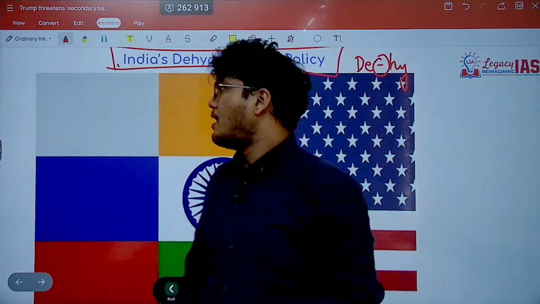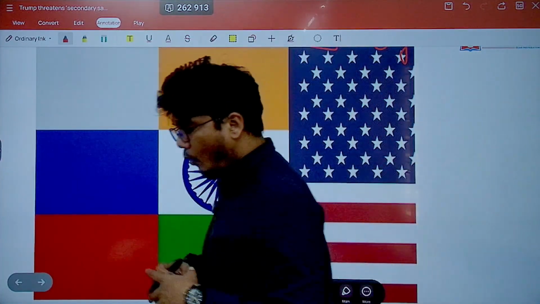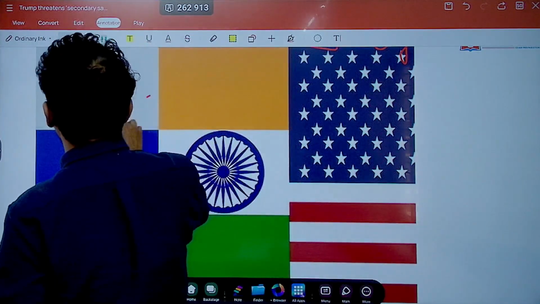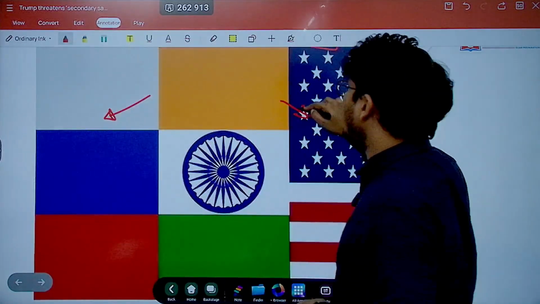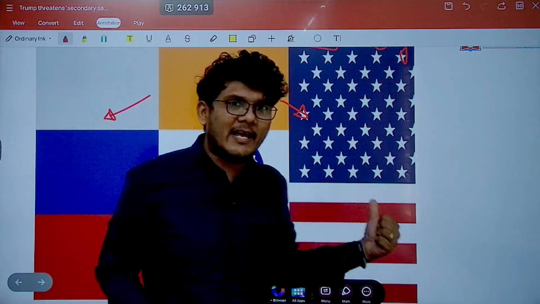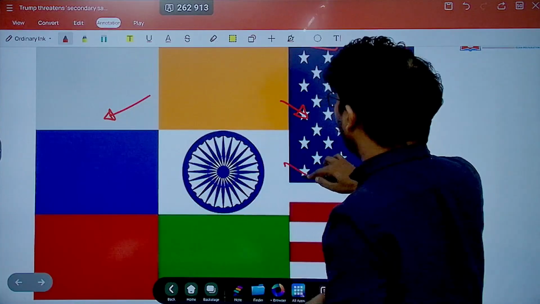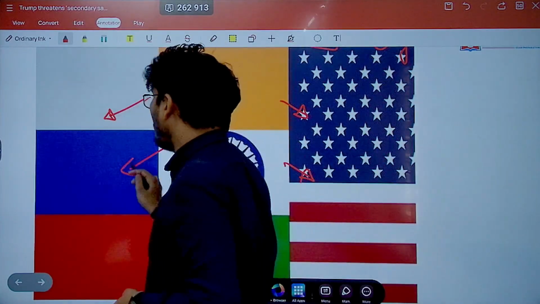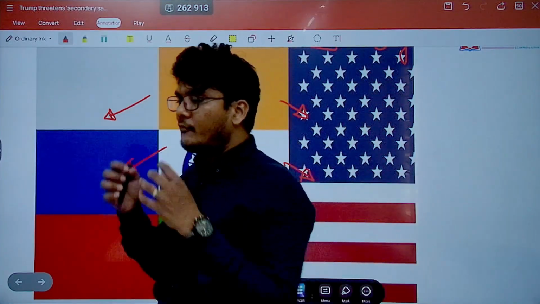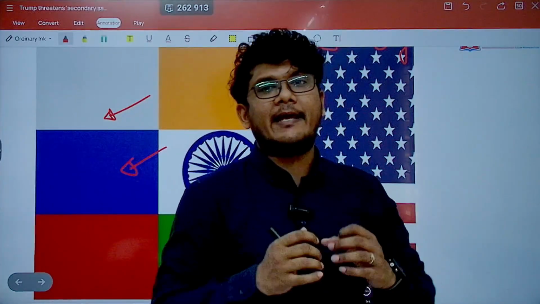Here we see the flags of India, Russia, and USA. What India says is, for example, what I have to do with Russia has nothing to do with USA. So my relationship with Russia has nothing to do with USA. That is what it says to USA. And to Russia, it will say, my relationship with USA has nothing to do with my relationship with you. That means I will deal with each country specifically, individually, on a case-by-case basis.